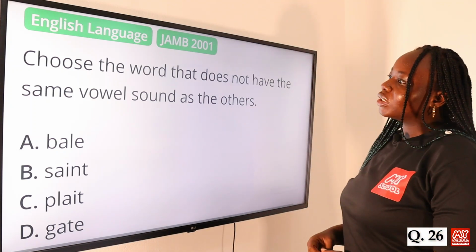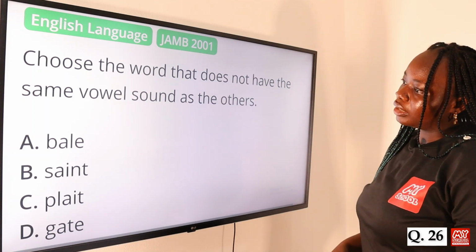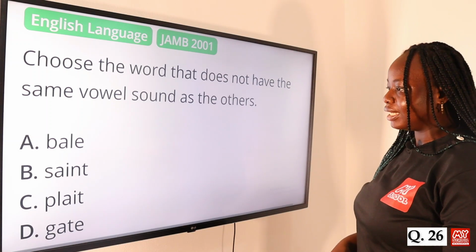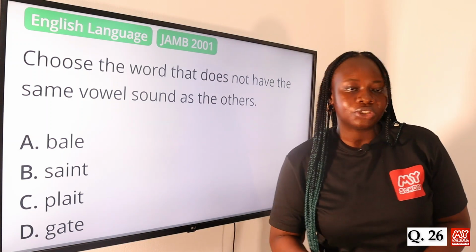Choose the word that does not have the same vowel sound as the others. Option A, bail. Option B, saint. Option C, plat. And option D, gate. Now let's go to the board to transcribe the words.